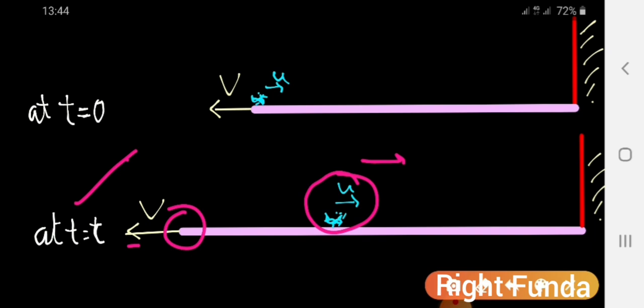Before we start solving this problem, I will tell you one thing. If you try to solve this problem by our usual standard method of drawing the free body diagram, setting up the differential equation, and trying to solve for v as a function of time and x as a function of time, you'll end up with equations that are not possible to integrate.